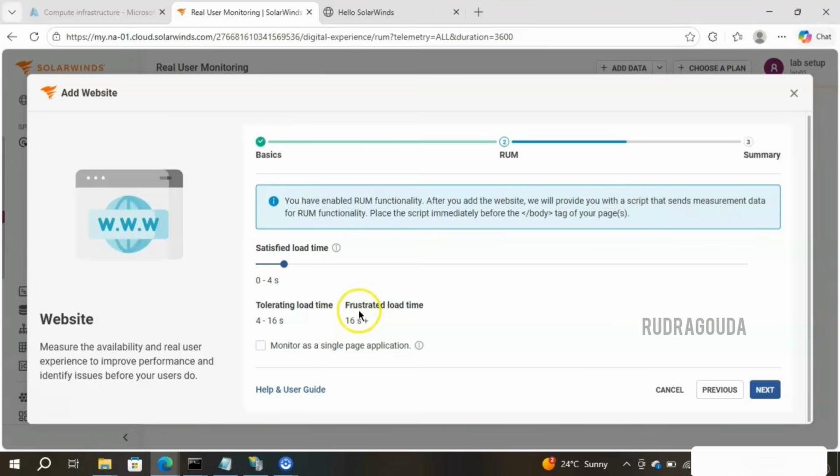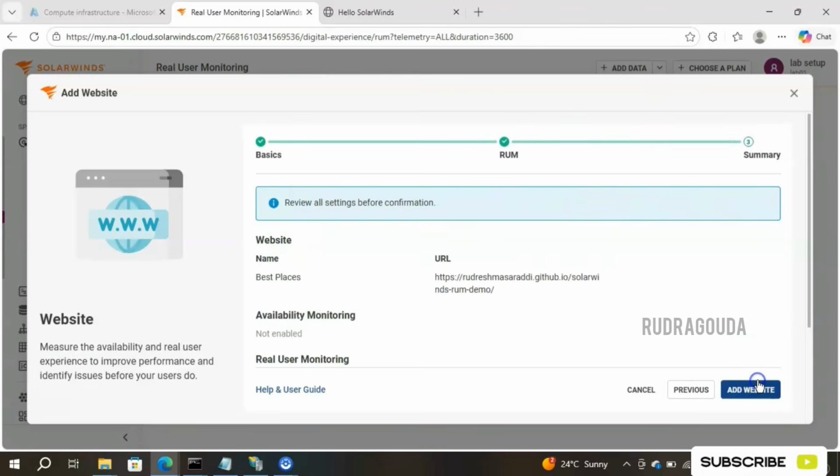And you can modify this one. You can drag this, whatever value you want according to the need. Okay. So altogether on this page, you are going to evaluate how quickly the website is responding. If it is between 0 to 4 seconds, yes, our website is working as expected. I'm satisfied with the values. Okay. I'll simply go ahead and click on next.